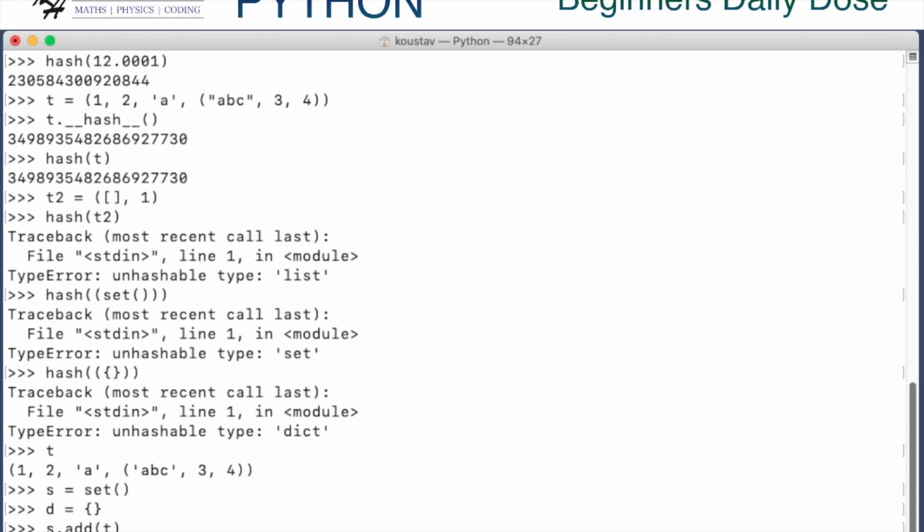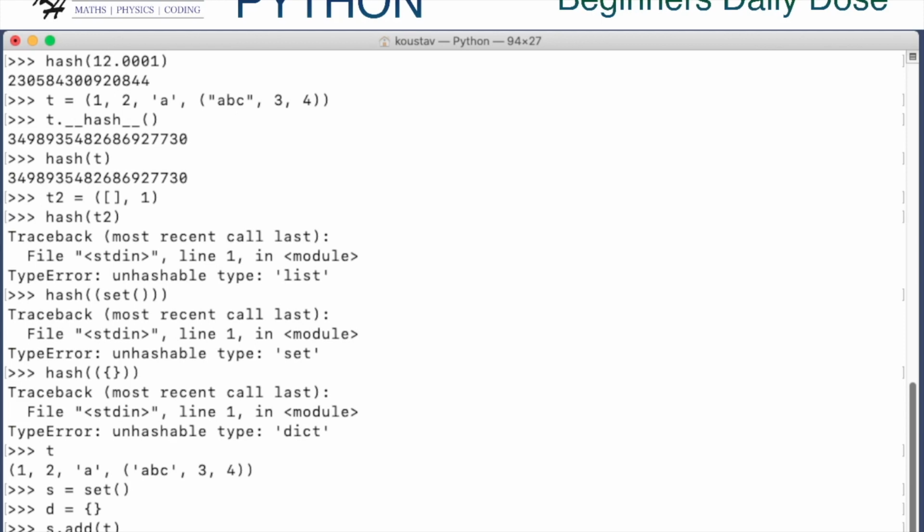Let's say I defined a class. Let's say we are trying to find the frequency of a word from a text file. So I might have a class, WordFrequency, with a word and a frequency.